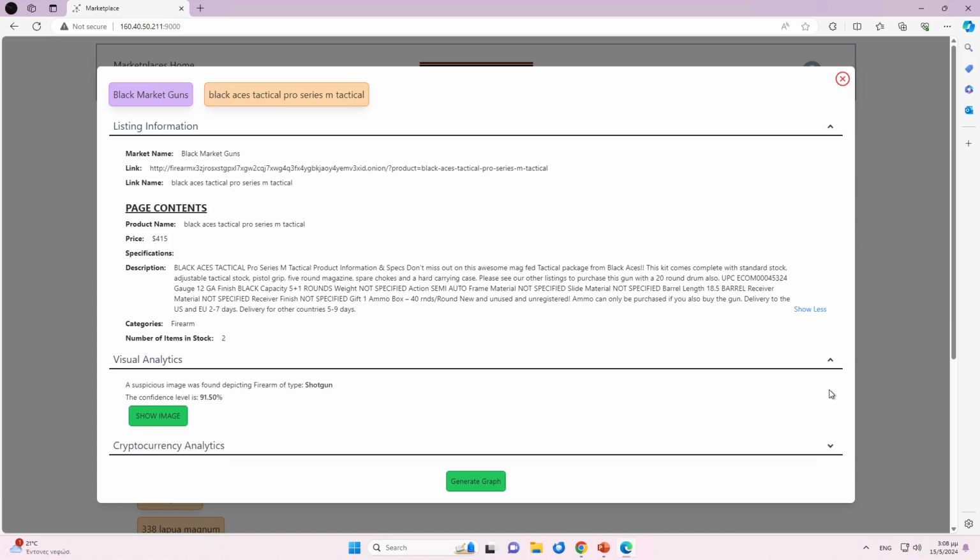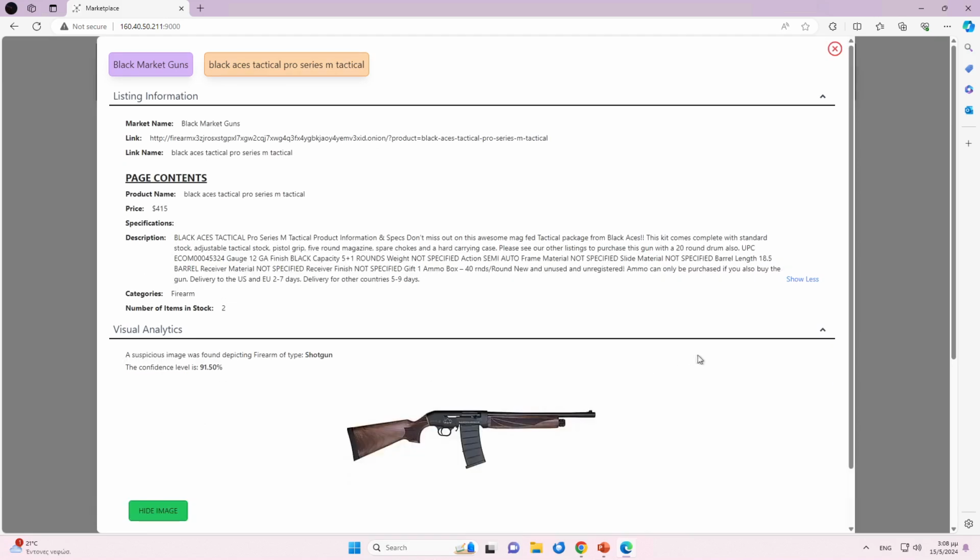Regarding the visual analytics part of the tool, the classification of any extracted images is shown here, as well as the classification model's confidence level. For example, here, the image that has been found has been classified as a shotgun with a confidence level of 91.5%. As you can see, the user can also see the extracted images with a click of a button for further scrutiny.